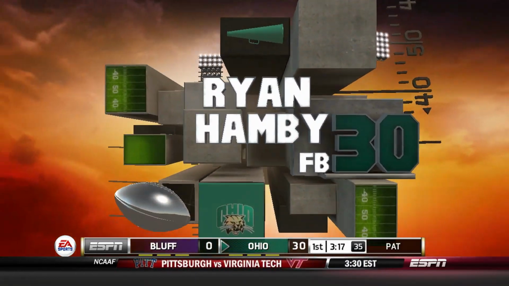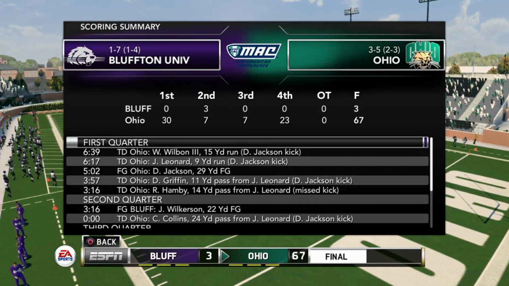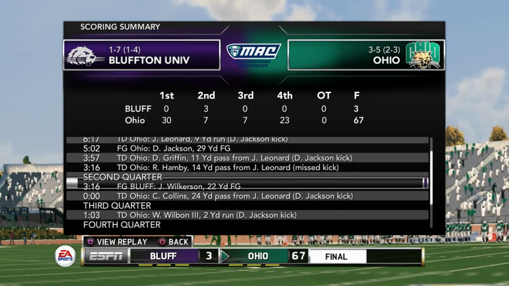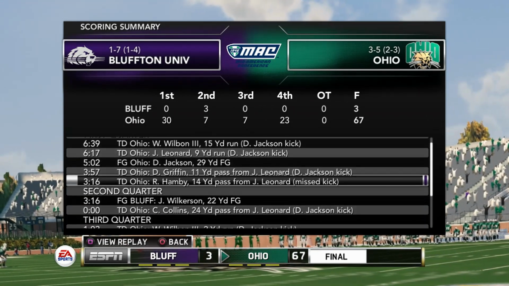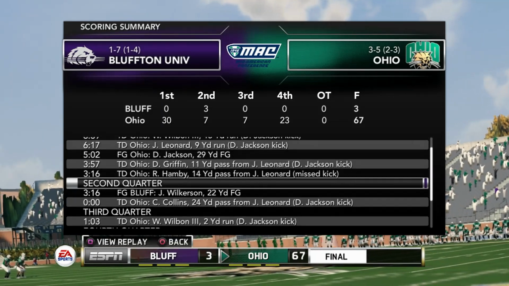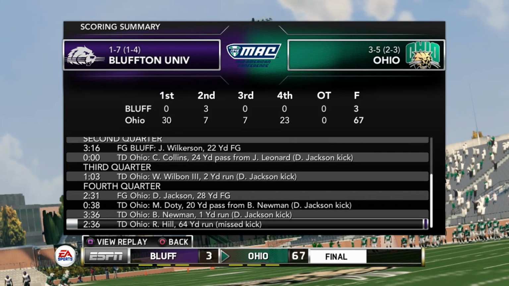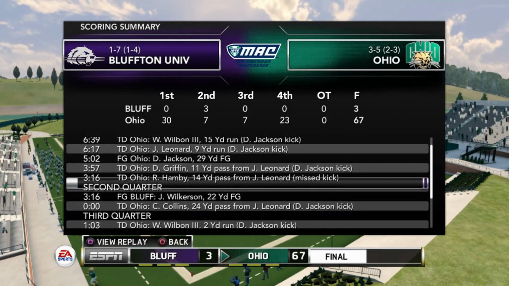We're just going to go ahead and get up out of here. Hope for a better game. So remember last week when we won the football game? That certainly didn't happen here, man. When I saw we were down 30-0 midway through the first quarter, I knew it was going to be ugly, so I just went ahead and pulled out. We lost 67-3.